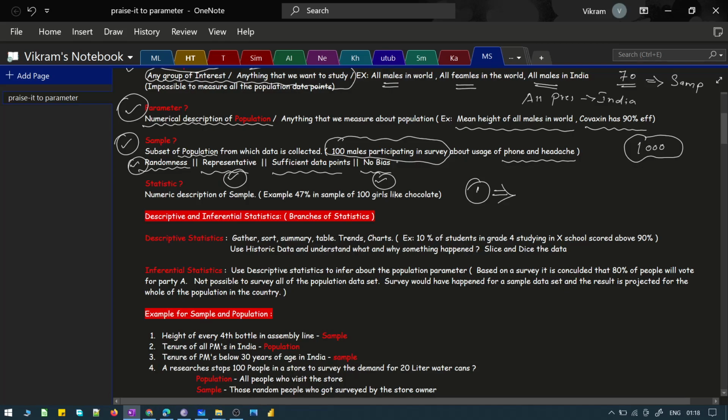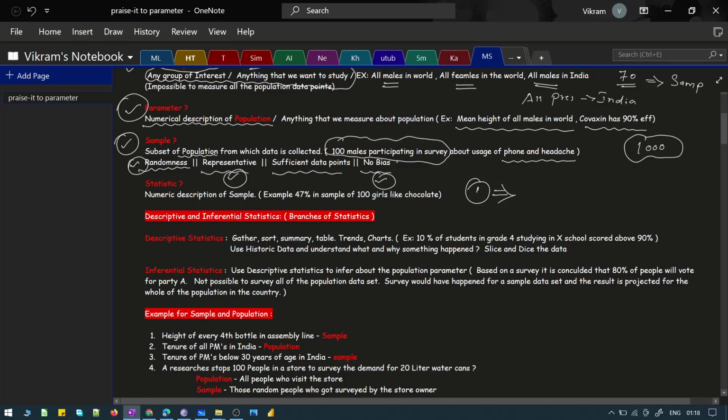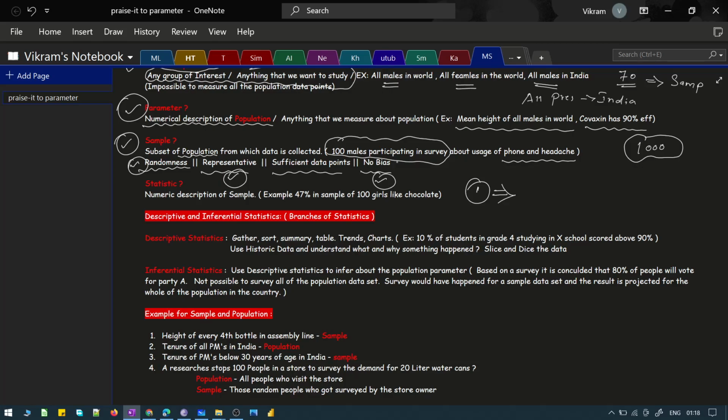So again, let me summarize what a sample is. It's basically a subset of the population. It has to have some characteristics: it should be random, there should not be bias, it should be representative, and there should be sufficient data points for me to define a sample. So these are some of the basic definitions that we need to understand before we start looking into the concepts related to statistics. These are very basic concepts, right?